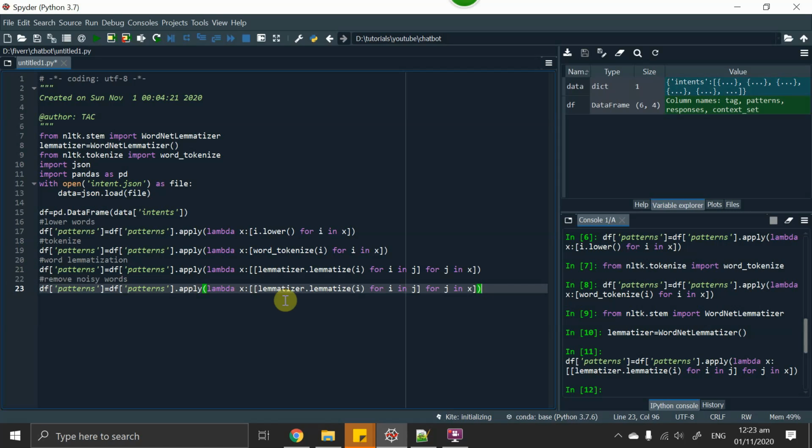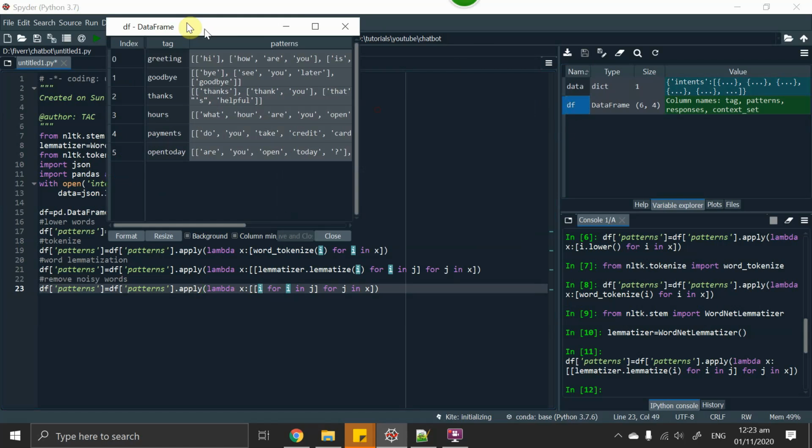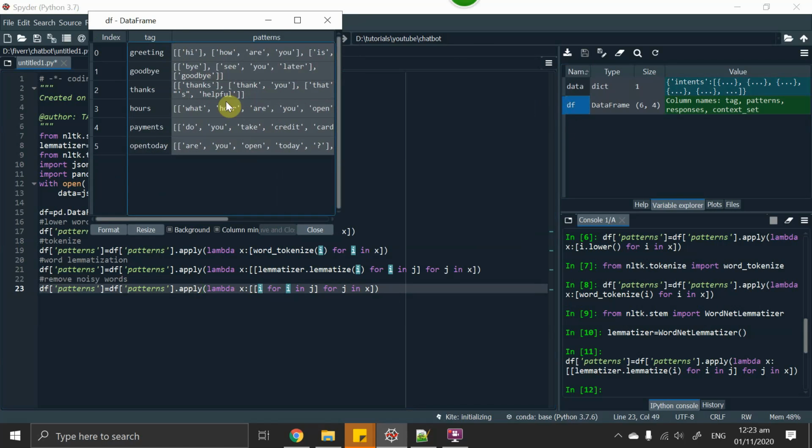Okay, now what I have to do is: for i in j. If I run this code, you can't see any change in the data frame, because what it's doing is that it takes the outer list and from the outer list it iterates each inner list and puts them back into the data frame.